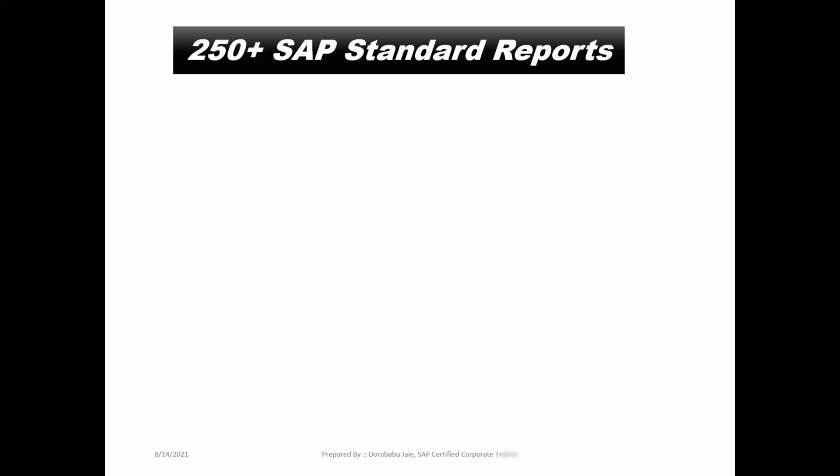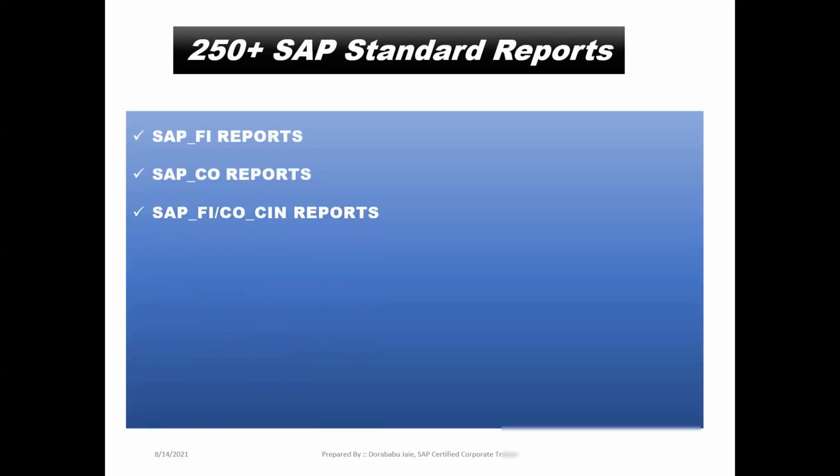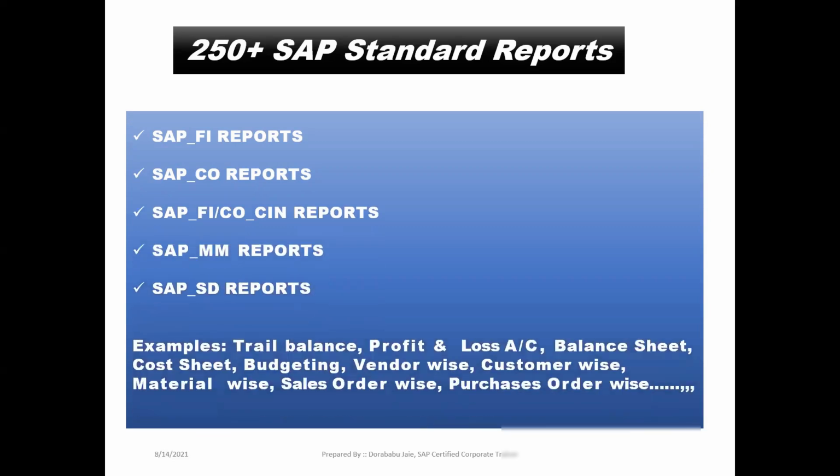Here I'm going to explain 250 plus SAP standard reports. On the total, I'm going to explain 250 plus SAP standard reports. By default we will have FI reports, SAP CO reports, SAP MM reports, and SAP SD reports. Here you can check the examples: trial balance, profit and loss account, balance sheet, cost sheet, budgeting, inventory wise report, customer wise report, material wise report, sales order wise report, purchase order wise report.